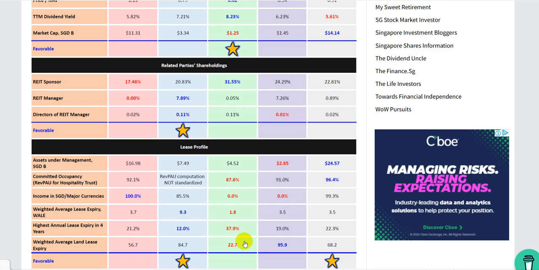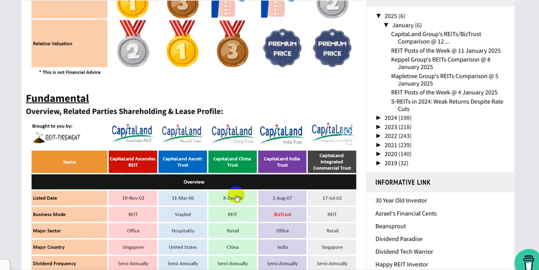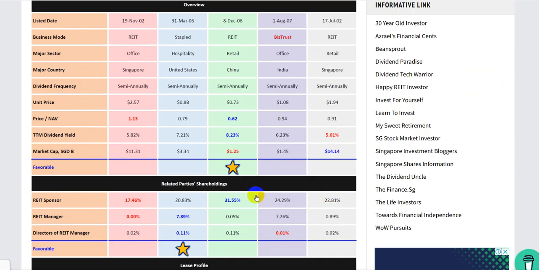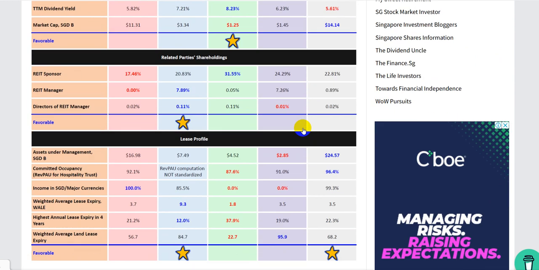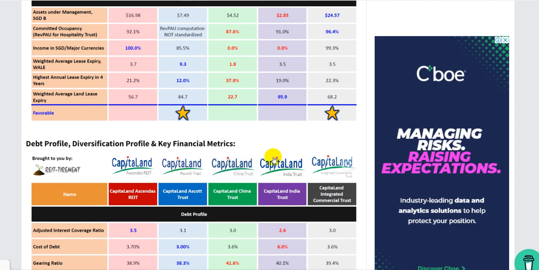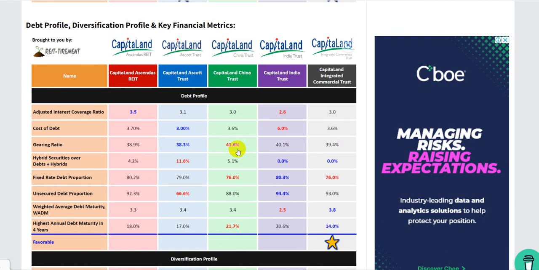So these are all big question marks, and one of the reasons why this CLCT has always been trading at a higher dividend yield than maybe CICT, right? Other reasons are possibly because this one the dividend has been going down lah, and this one the dividend has been going up, so the price also shifts to reflect that, right? So yeah, right.